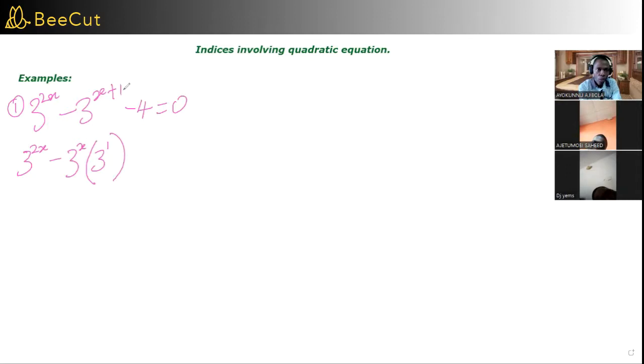So in indices, when you're multiplying, you just pick one base and add the powers together. So minus 4 equal to 0.